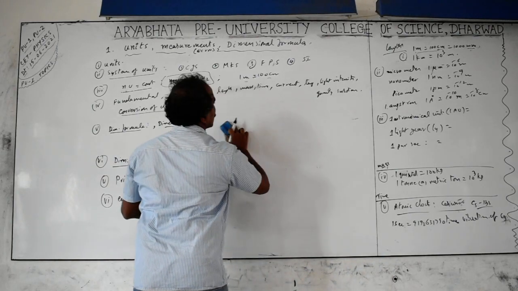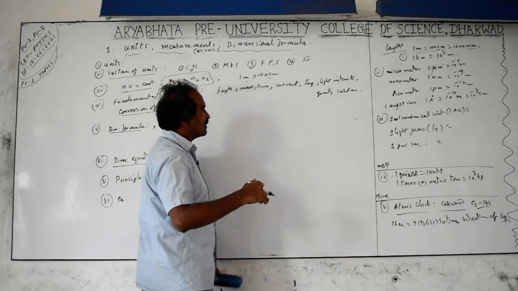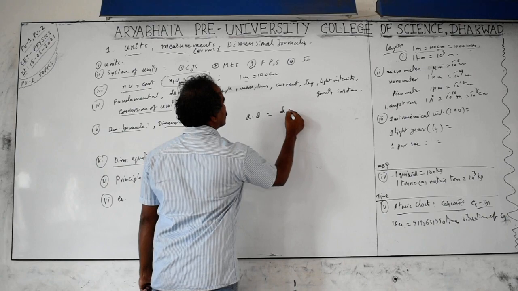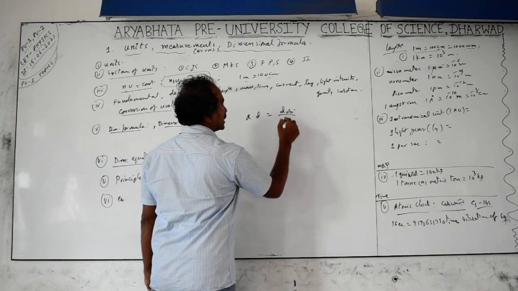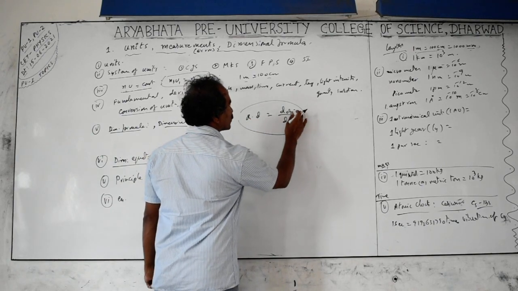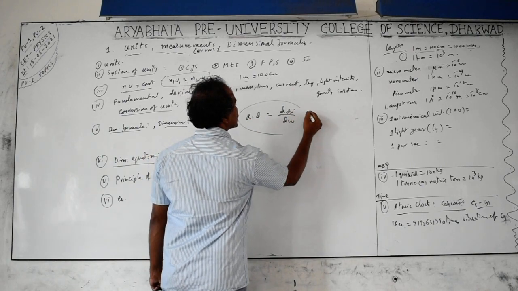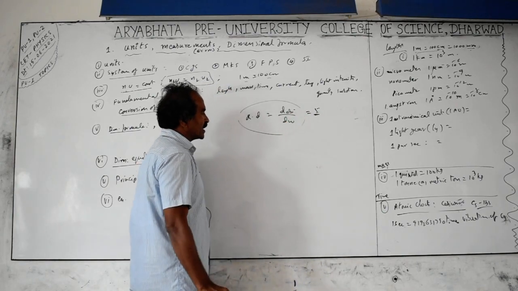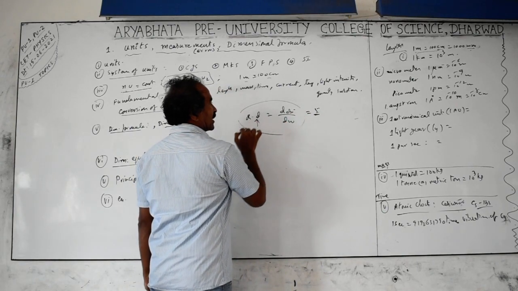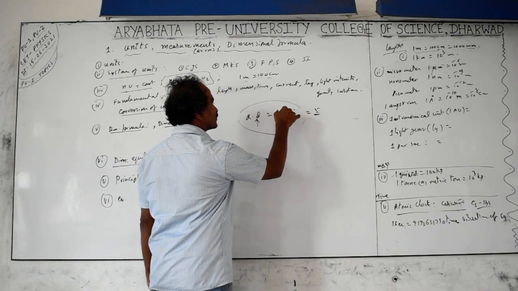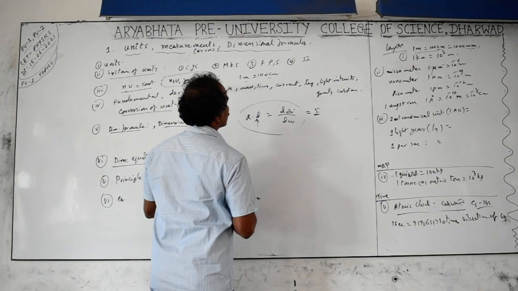Next, in case you are taking physical quantities which are the ratio of the same physical quantities, like relative density. Relative density is nothing but density of the object by density of the water. The density by density, units will be cancelled, and that means they do not have units, it only has a number. Relative density equal to 5 means the object is 5 times denser than water. So physical quantities like relative density, refractive index, coefficient of friction, the ratio of the same physical quantities, do not have units.